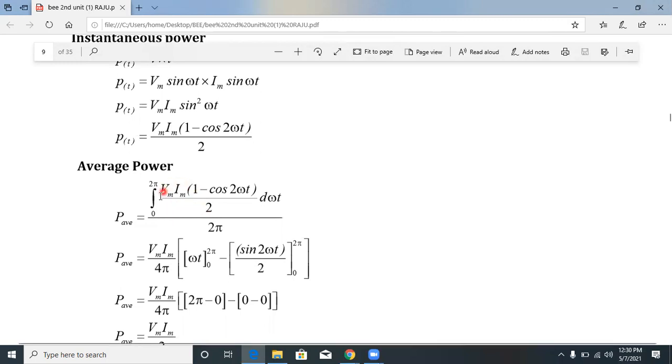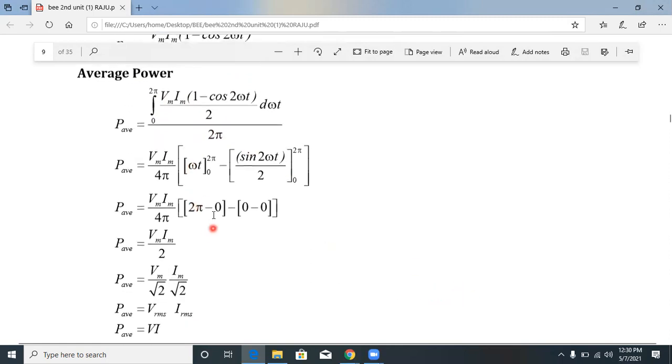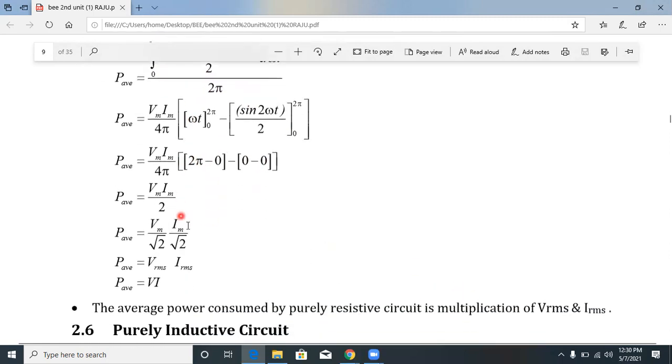So integration from 0 to 2 pi of P of t, that is Vm Im (1 minus cos 2 omega t) by 2 into d omega t, divided by 2 pi. Then integrate and we will get the average power. P average is equal to V into I, that is Vm by root 2 and Im by root 2, which is nothing but Vrms and Irms. Vrms is equal to Vm by root 2, Irms is equal to Im by root 2.